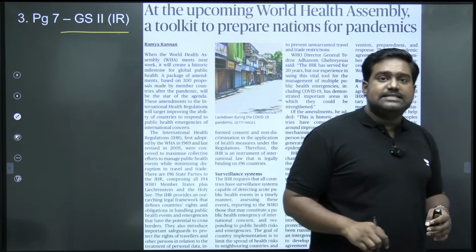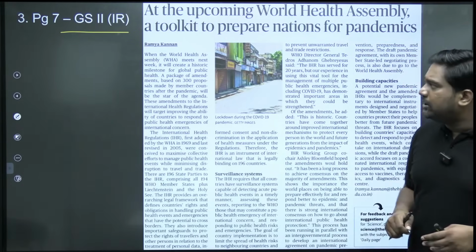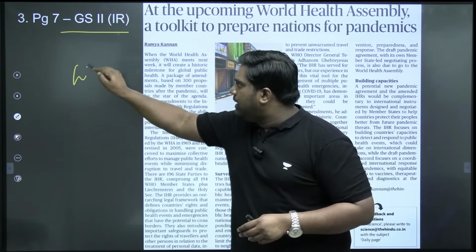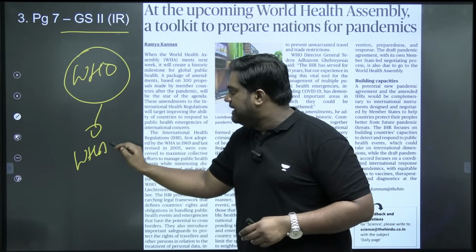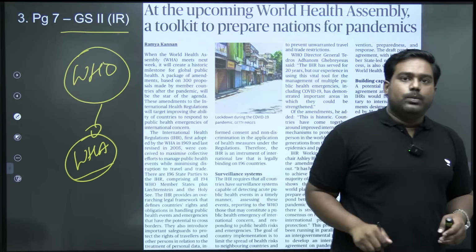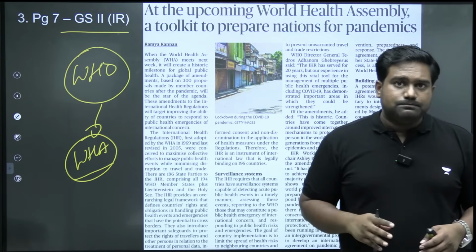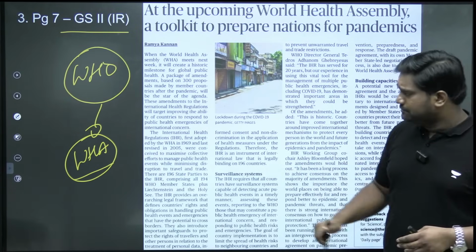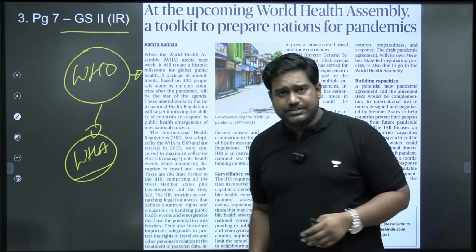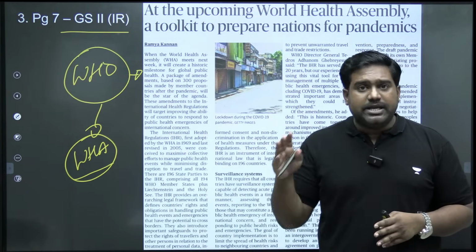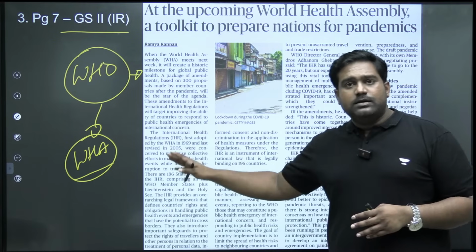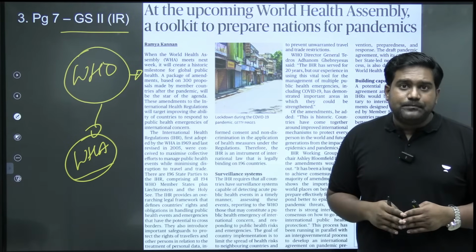Next, on page 7, we have another important article related to the World Health Organization and the World Health Assembly, which is the governing body of the WHO. So let's take a look at this article. In a few days, the World Health Assembly Summit is going to be held in Geneva in Switzerland, where the World Health Organization is headquartered.